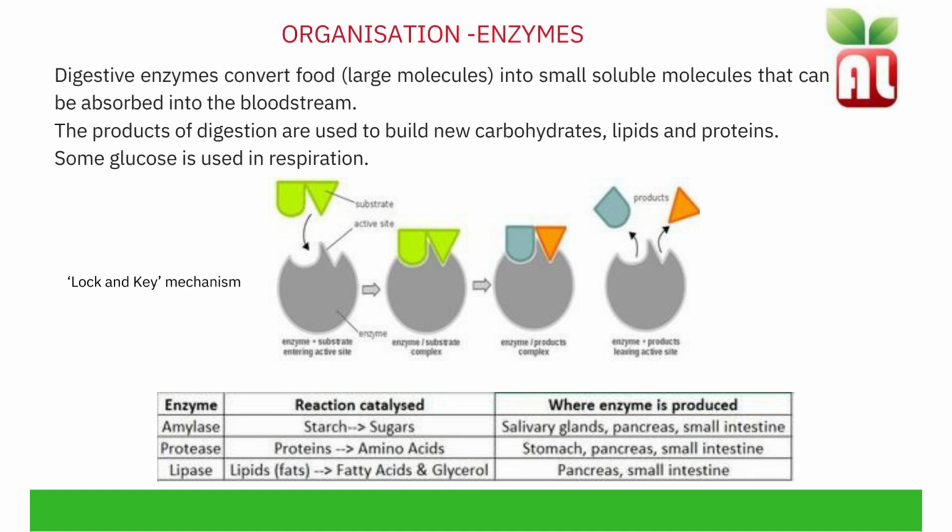Carbohydrates are large complex molecules that can be broken down by an enzyme known as amylase. Amylase is produced in the salivary glands in the mouth, the pancreas and the small intestine. Carbohydrates are starches or complex sugars, and these are broken down by amylase into smaller, more simple sugar molecules. Proteins are broken down by protease into amino acids. Protease is produced in the stomach, the pancreas and the small intestine.